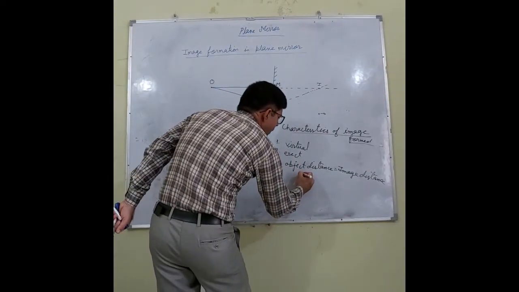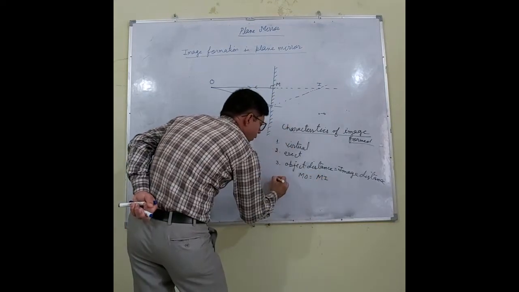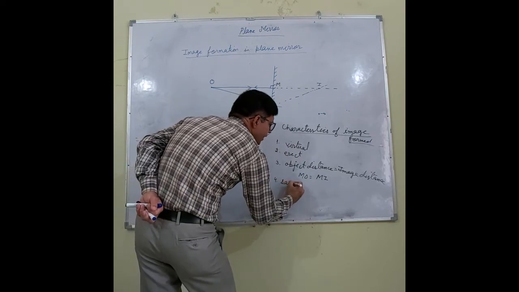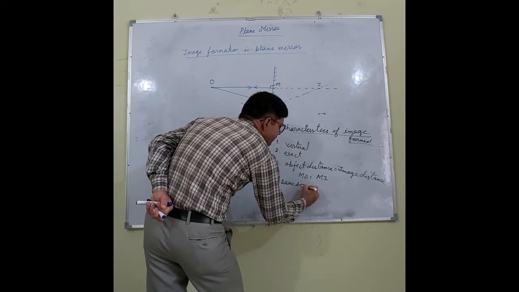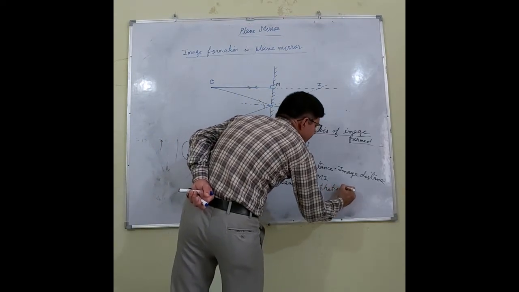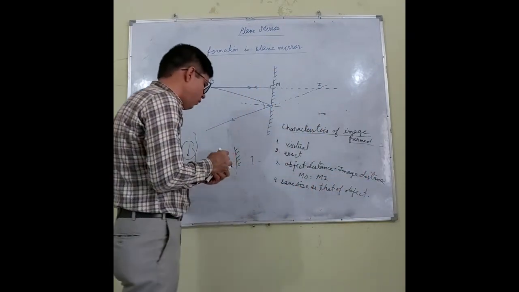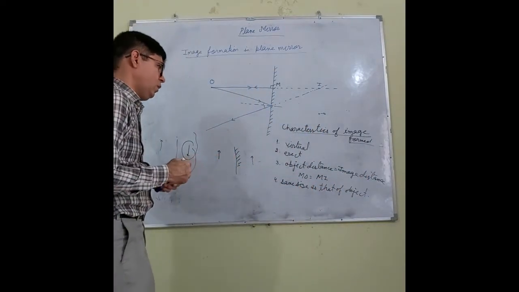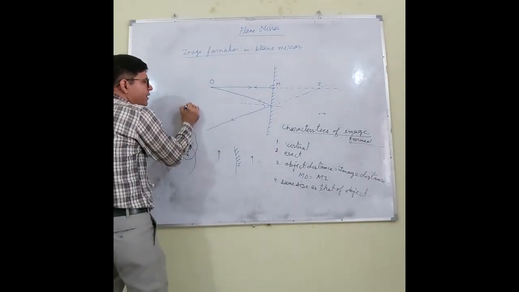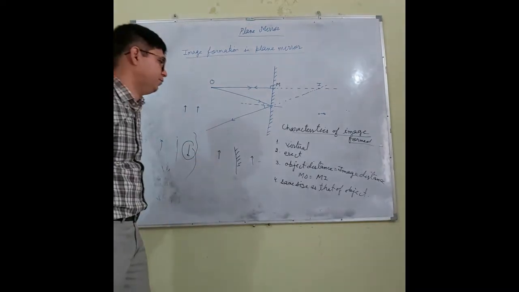I can say MO equals MI. Fourth point is the image is of the same size as that of the object. What does it mean? If the object is 3 centimeter, the image will also be 3 centimeter.